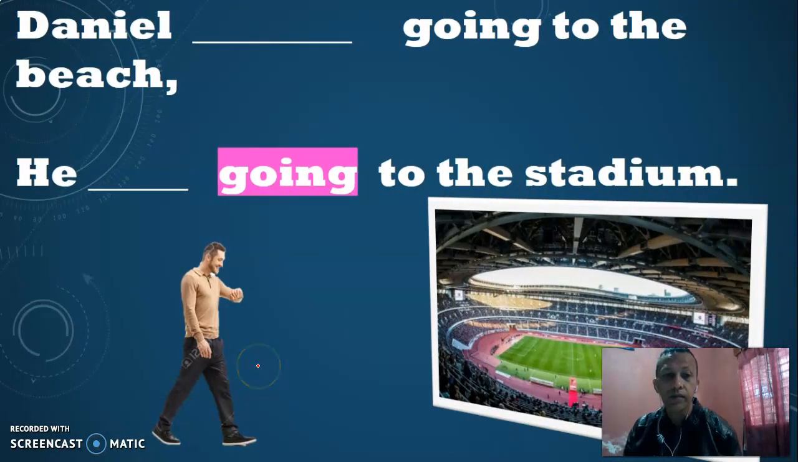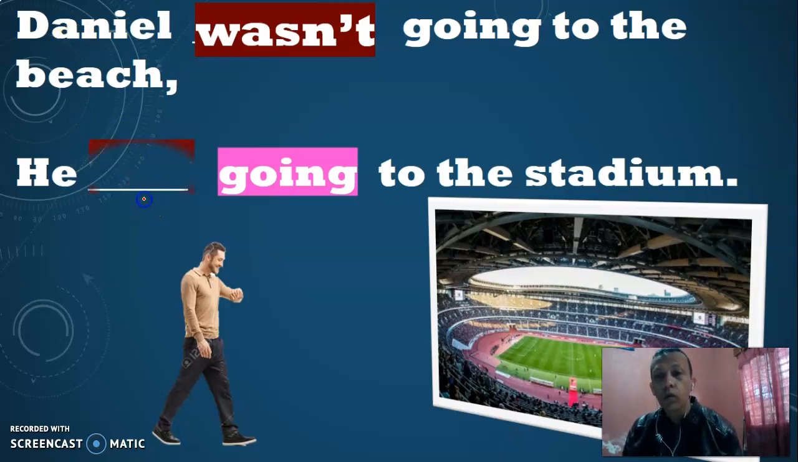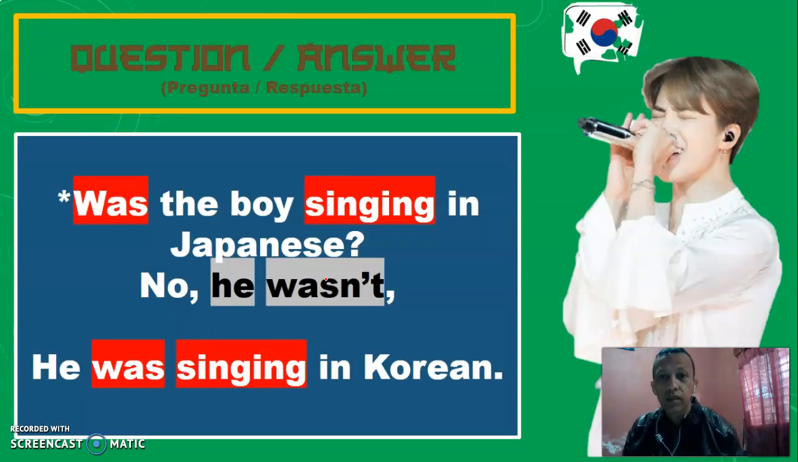This is Daniel. ¿Para dónde creen que iba, que se dirigía Daniel? All right, so Daniel wasn't going to the beach. Daniel was not going to the beach. Daniel wasn't going to the beach. He was going to the stadium, all right? Look, he was going to the stadium. And you see that he's taking a look at his watch. Maybe he's late.